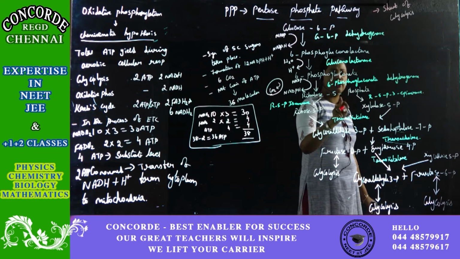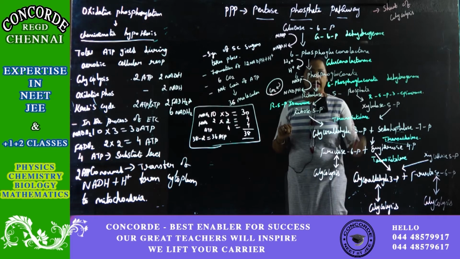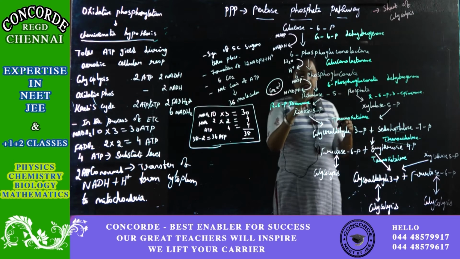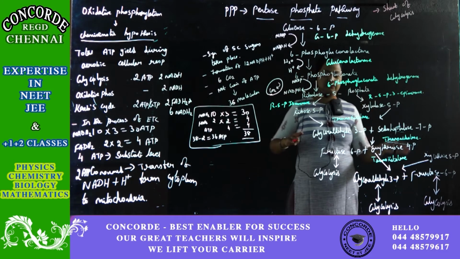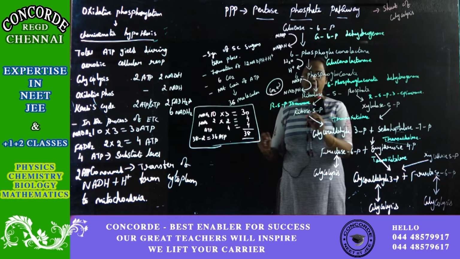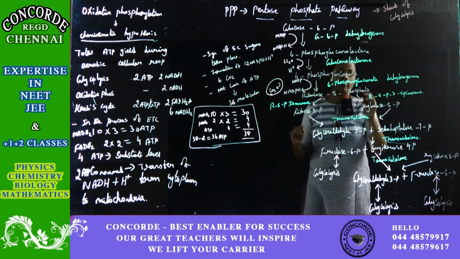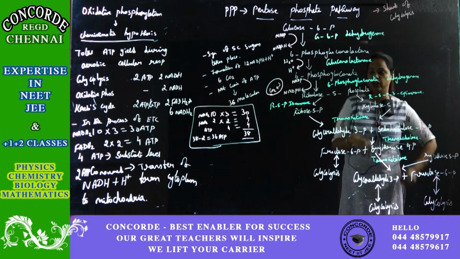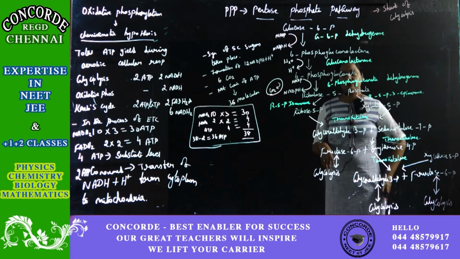This ribulose 5-phosphate will further undergo isomerase and epimerase action. Isomerase is the same, epimerase is a different one. Ribulose 5-phosphate will produce ribose 5-phosphate, and the epimerase product, opposite to the isomerase, is xylulose 5-phosphate.